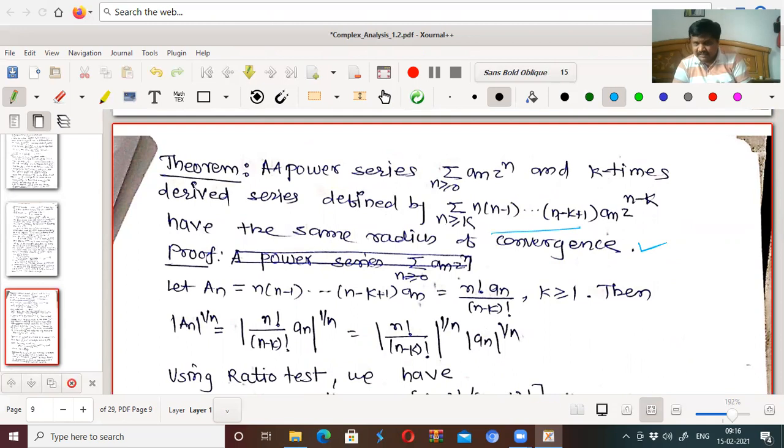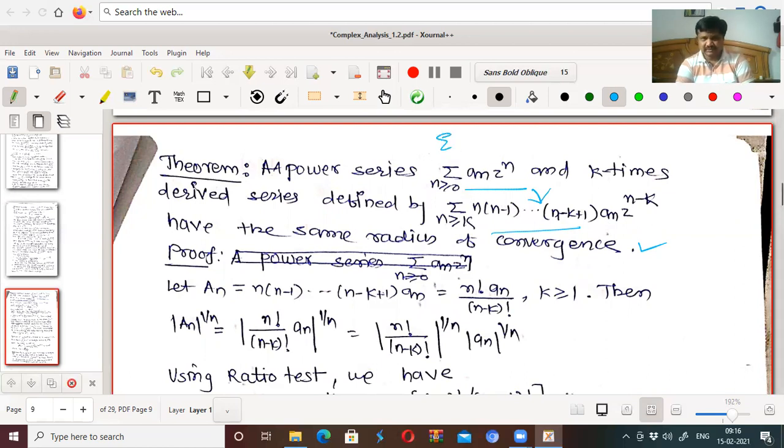A power series sum a_n z raised to n and its k times derived series, defined by this one. K times derived means what? The power series obtained by taking the kth derivative. First derivative means what? It is like this.